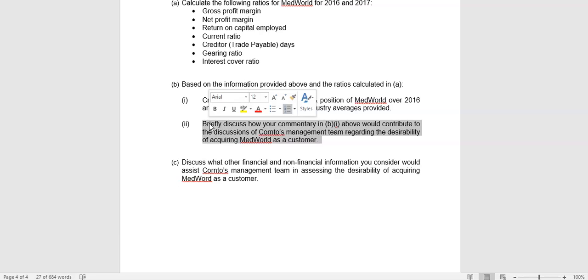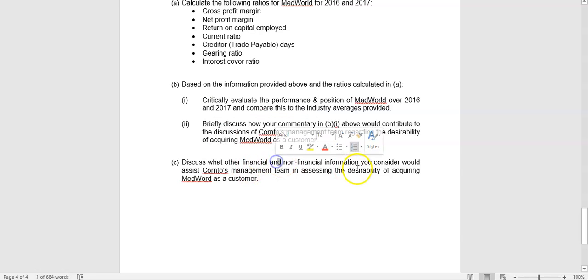So that's the key thing with ratios: it can be from a number of different perspectives, and you'll use different ratios to tell a different story and come up with recommendations. The final piece here then was to discuss what other financial and non-financial information would be useful. So what would you want to know? And go back and look at the solutions here.